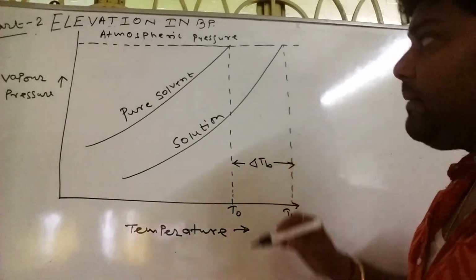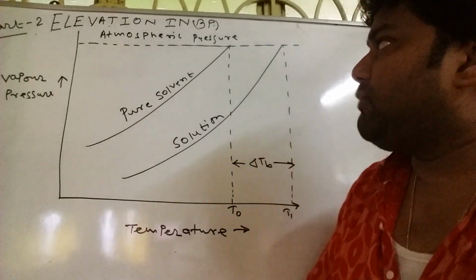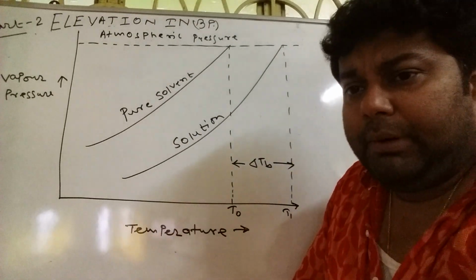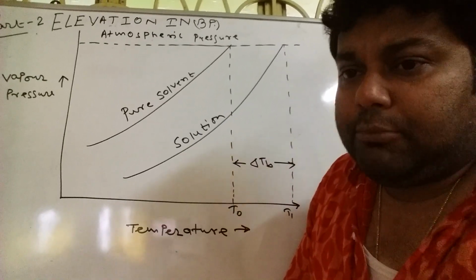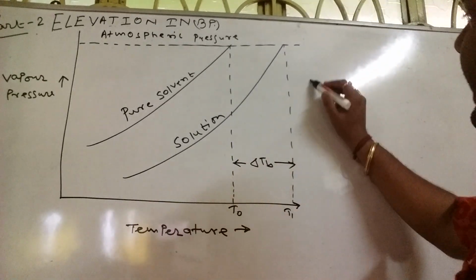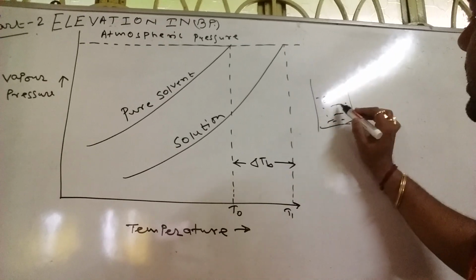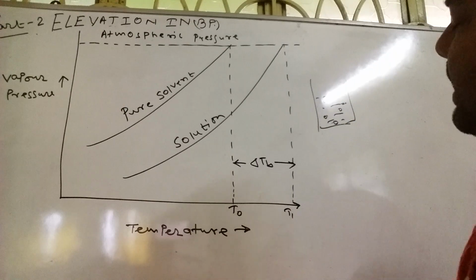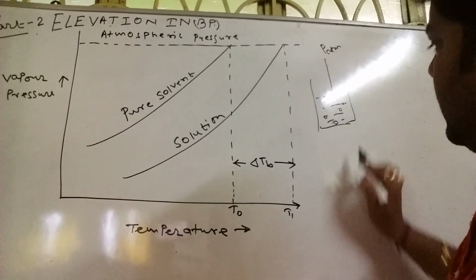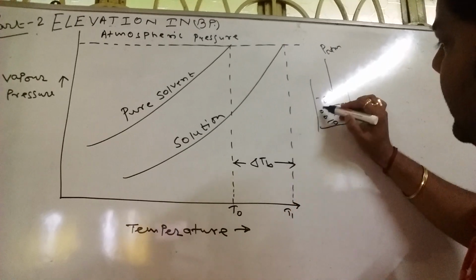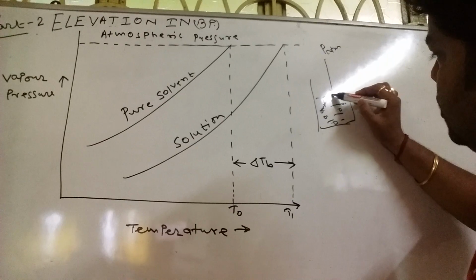First of all, my dear, I have already told you that boiling point is basically that temperature at which the vapor pressure of a particular liquid becomes equal to the atmospheric pressure. That means we have in a container some amount of liquid particles. Atmospheric pressure is from here. This molecule is having a collision with this molecule. This molecule is having a collision with this molecule.